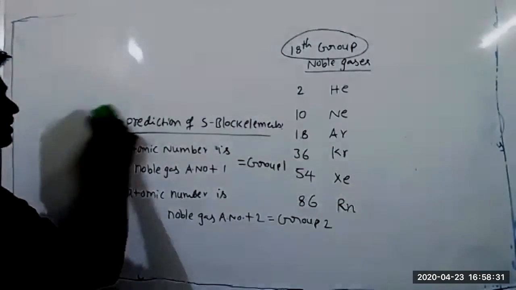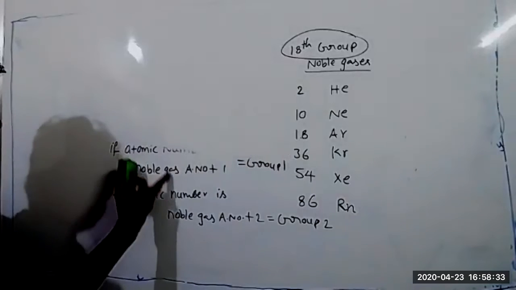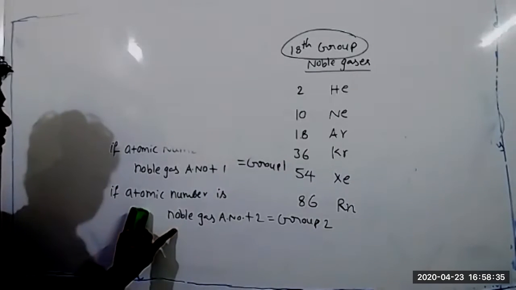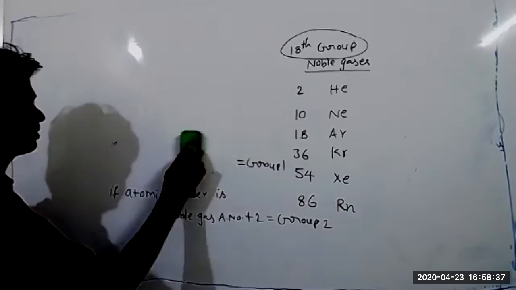Now for P block elements. Note this point.